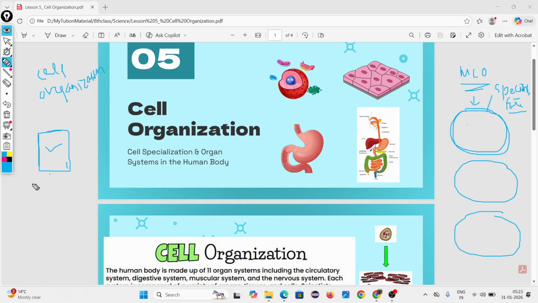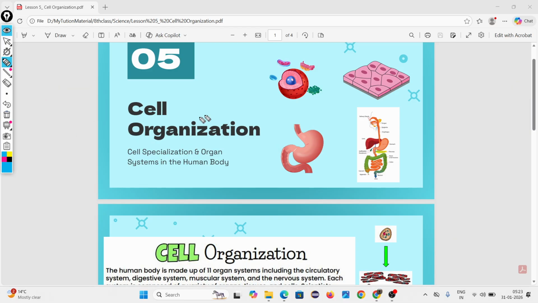If you divide the work for organizing the cricket tournament among 4 groups, then it is good, right? Less burden and high work efficiency. That's why cells are gathering together. This is called cell organization. Do you understand?